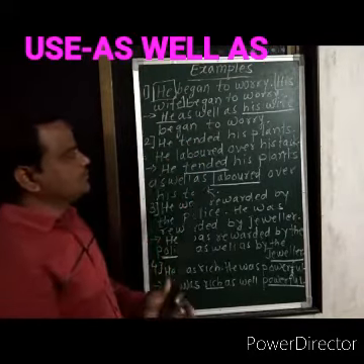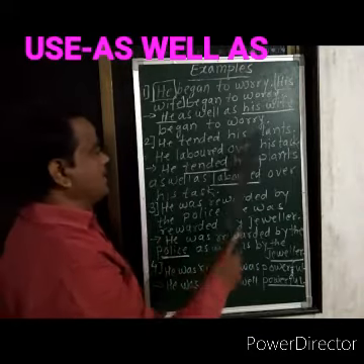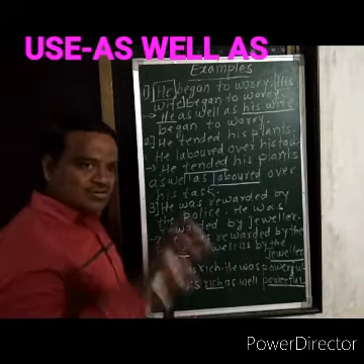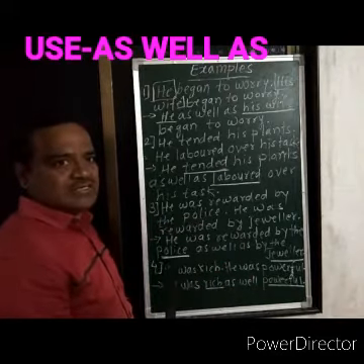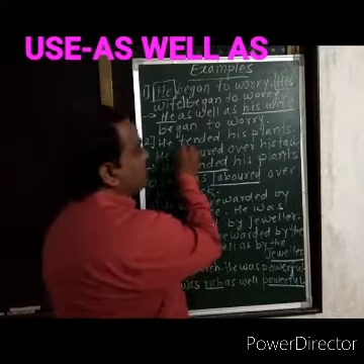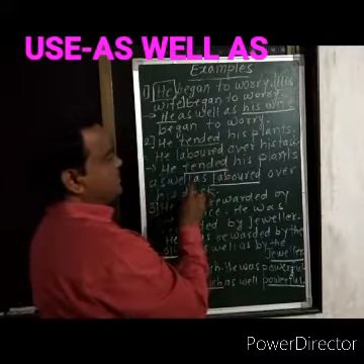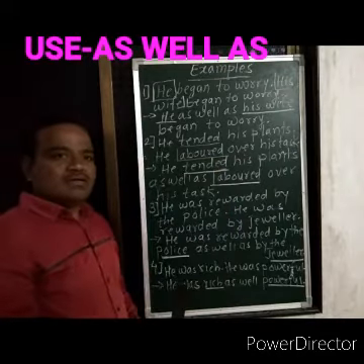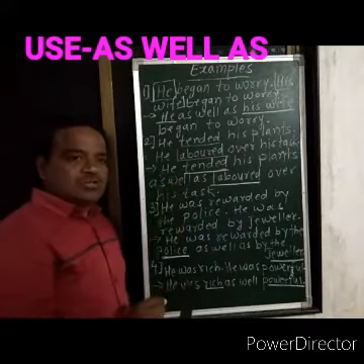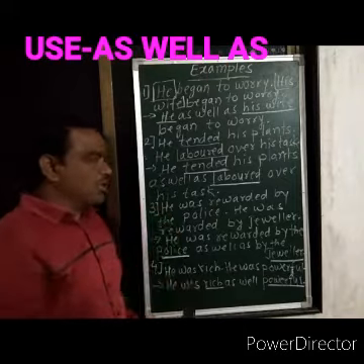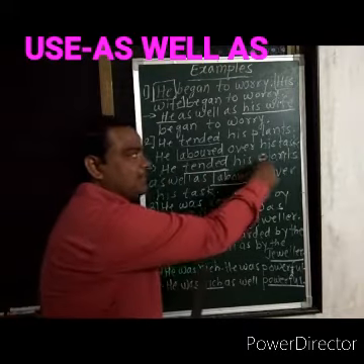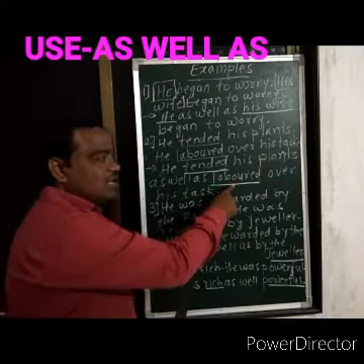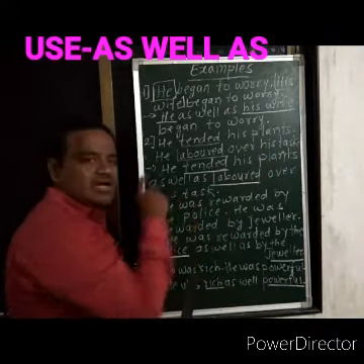Second example: he tended his plants, he labored over his task. Here are also two different sentences, with two different verbs, tended and labored. We use "as well as" to join those two verbs: he tended his plants as well as labored over his task.